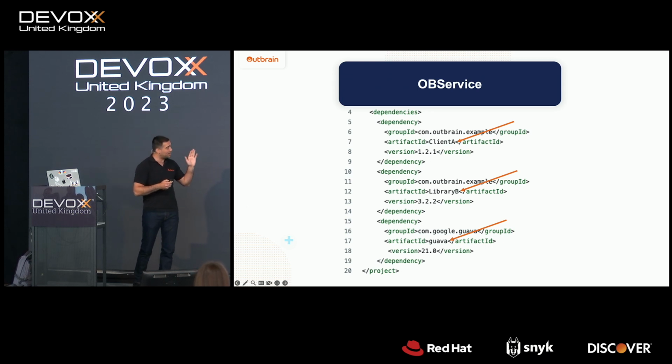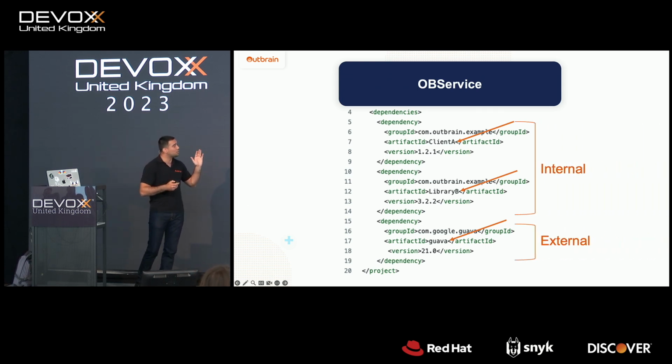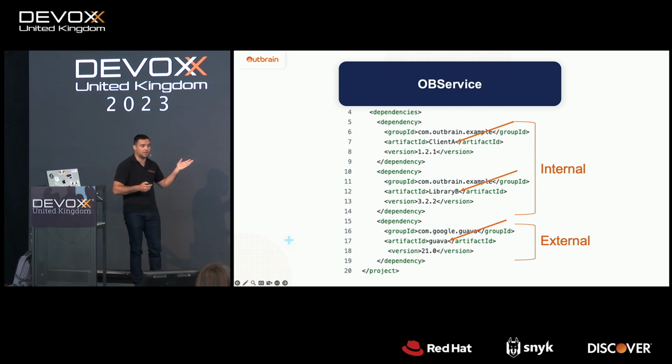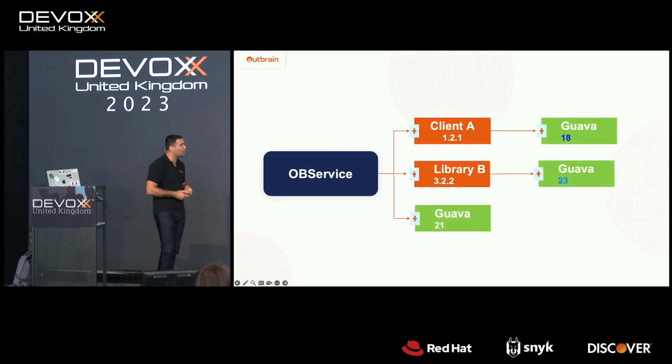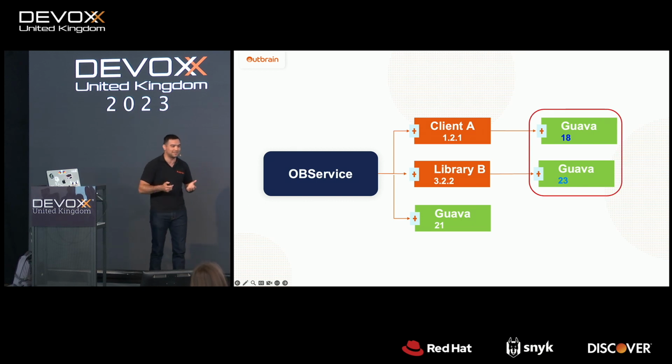But as you can see, again immediately, we have two types of dependencies that we are managing: our internal libraries and the external libraries, the third-party dependencies. And if you count the number of dependencies that we defined, we will count 3 dependencies. It's obvious, right? But if we take a look from a different angle, at the dependency tree graph, we'll see that currently we have 2 additional dependencies. So the main question here is, what are those dependencies and where are they coming from, right?